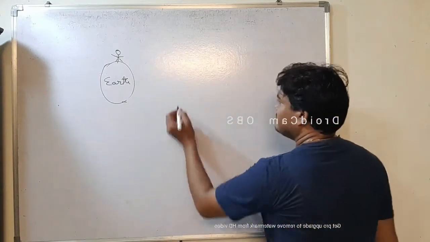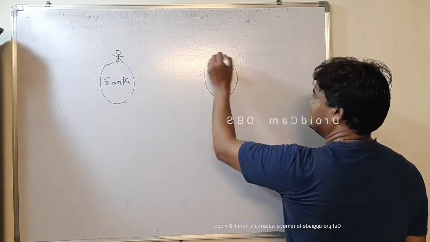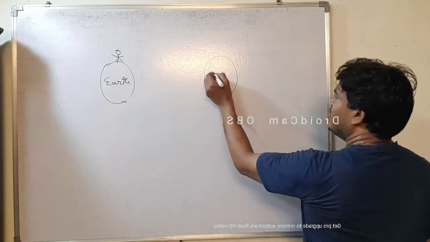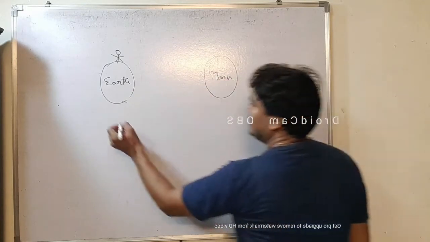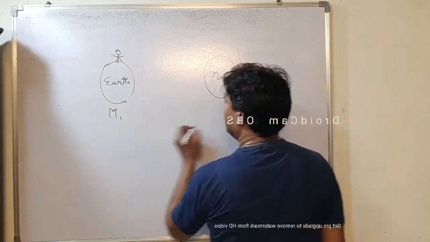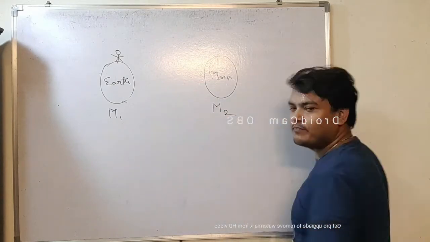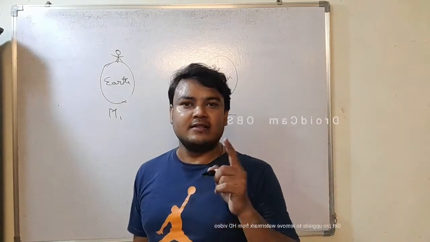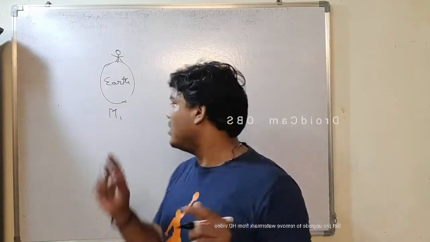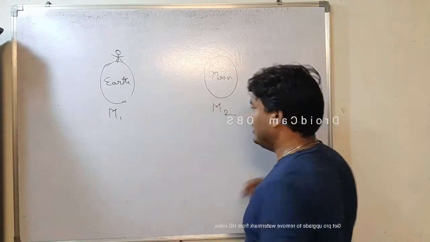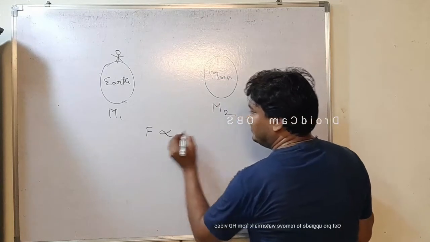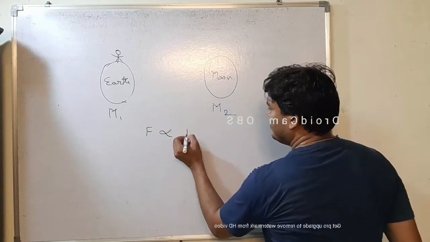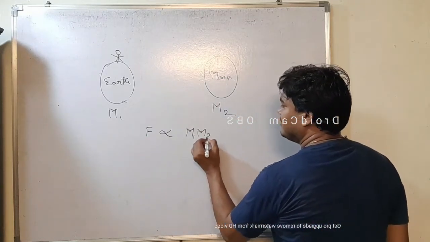Like if there are two masses, like this is earth and this is moon, this is having mass m1, this is having mass m2, then the force between these two masses will be directly proportional to the product of these two masses.